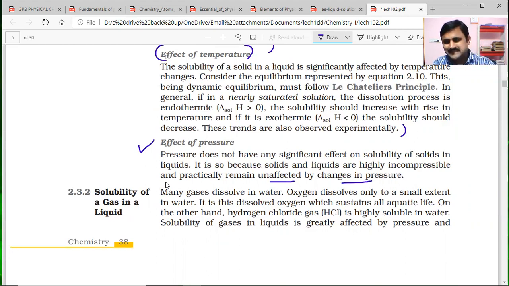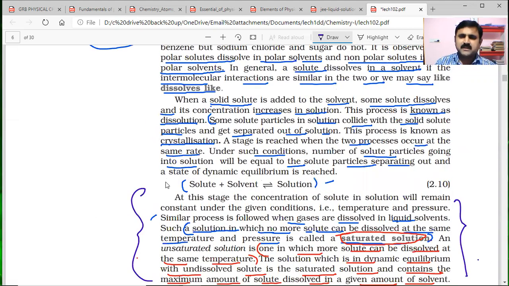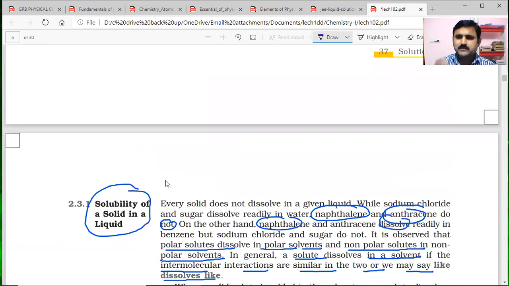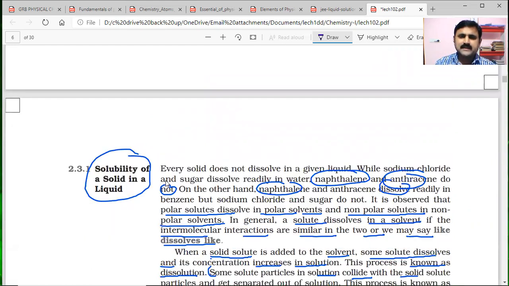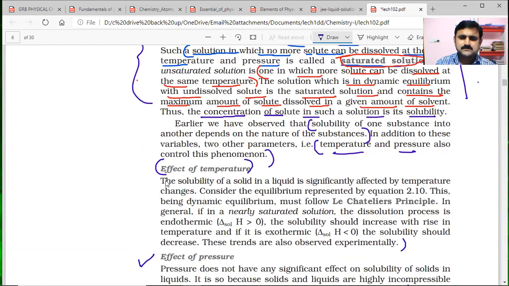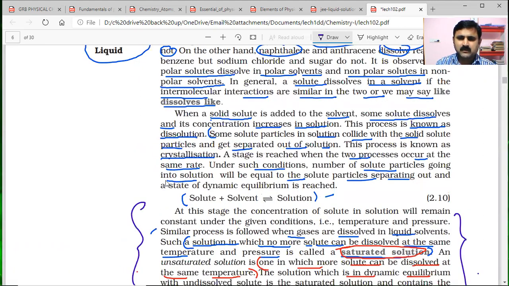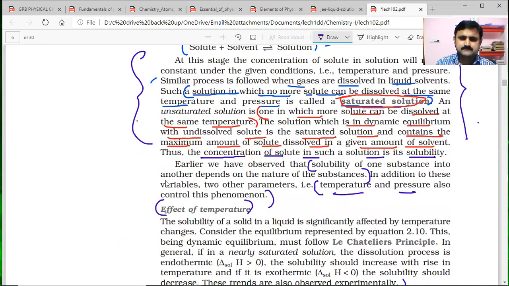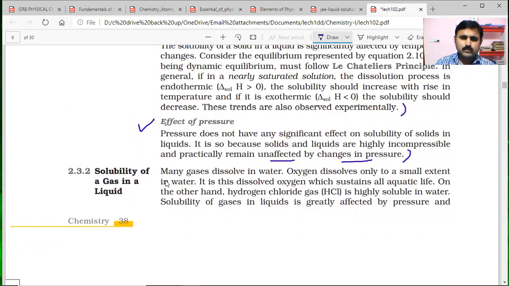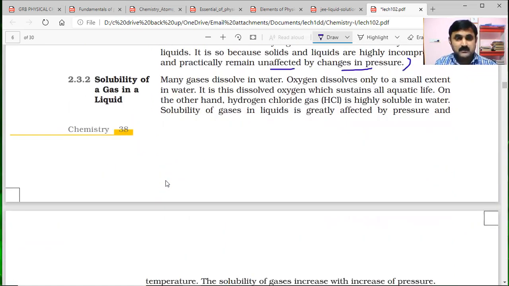So in this entire discussion, they have discussed the solubility of solids in liquids, in these three to four paragraphs.